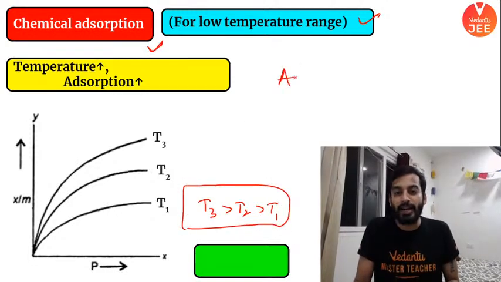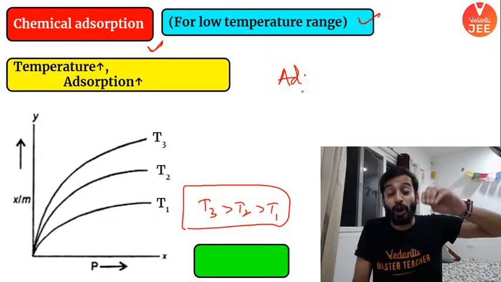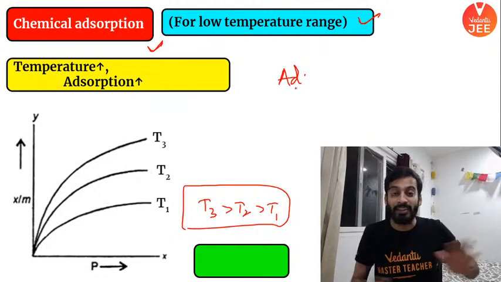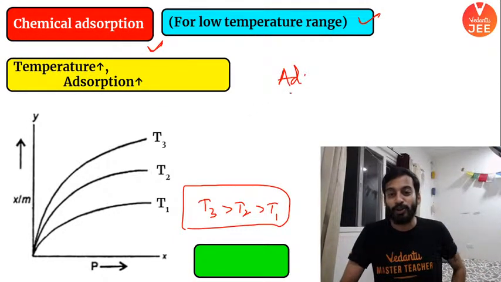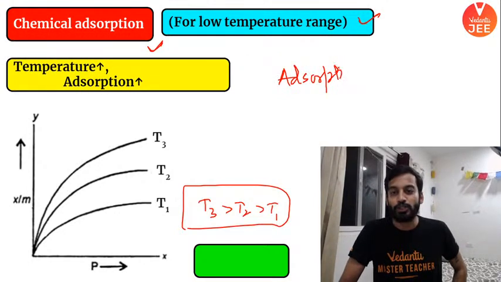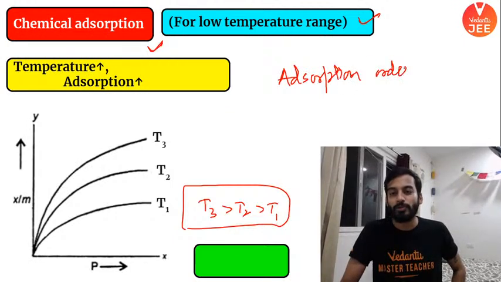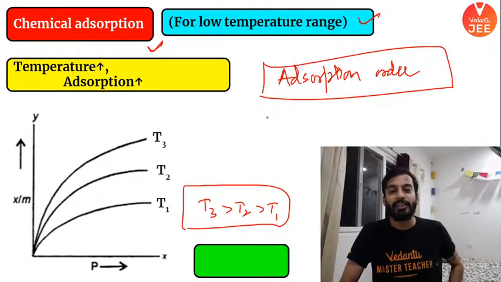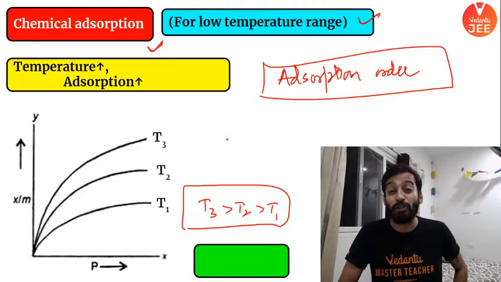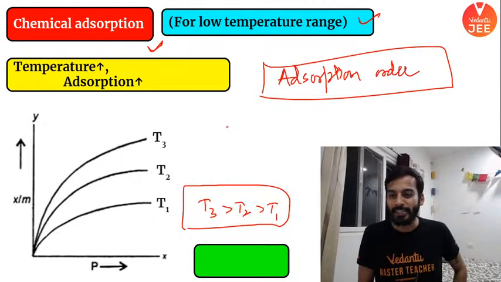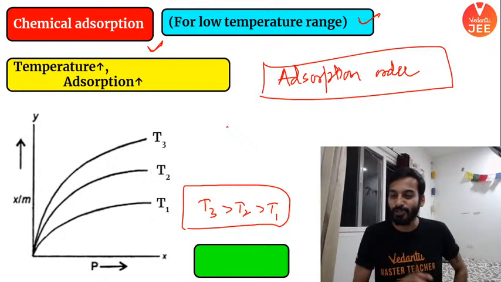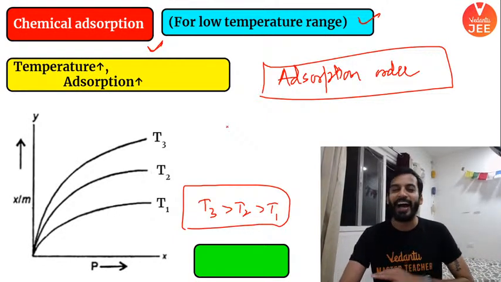Can you tell me where adsorption would be maximum, in the comments down below? You have to give your answer in the comment box after this session is over. This is the last homework for you. Last slide I am on. So you have to give me the adsorption order, in which particular temperature case the adsorption would be maximum. Drop your answer in the comment box after this session. This is my homework to you, and with this I have to say goodbye.